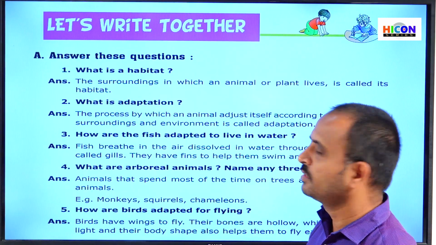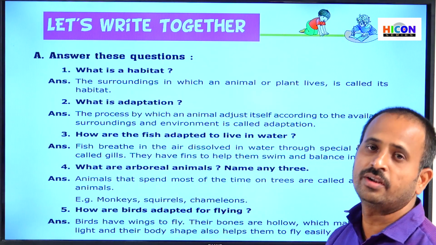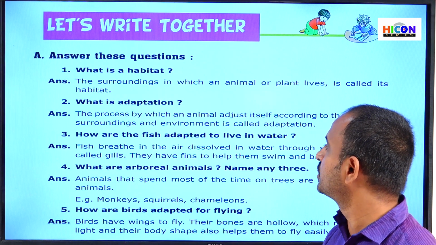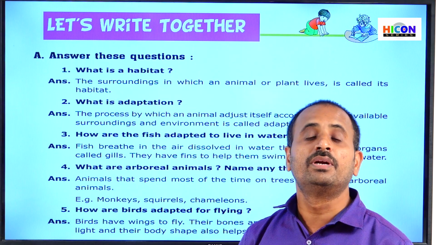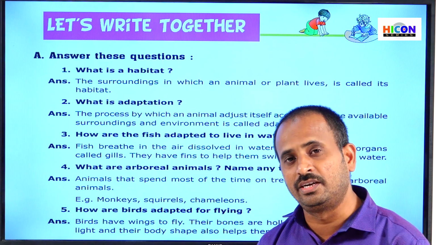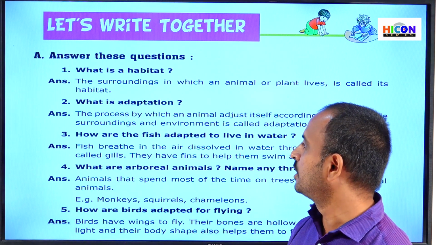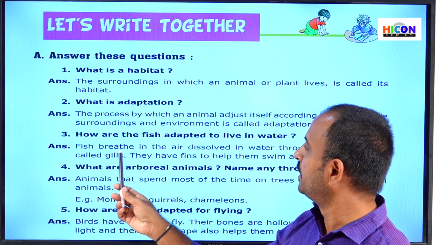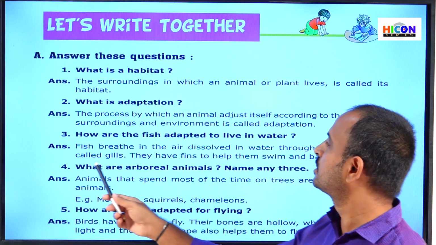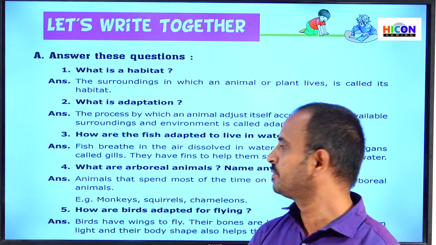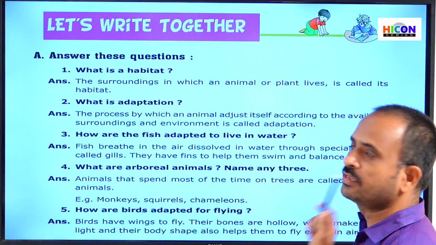Children, see the third question. How are the fish adapted to live in water? What are the adaptations in fish to live in the water habitat? We cannot live in water, but fish can live in water. So what are the differences between us and fish, and what are the adaptations in fish? Children, read the answer. Fish breathe the air dissolved in water through special organs called gills, and they have fins to help them swim and balance in water.